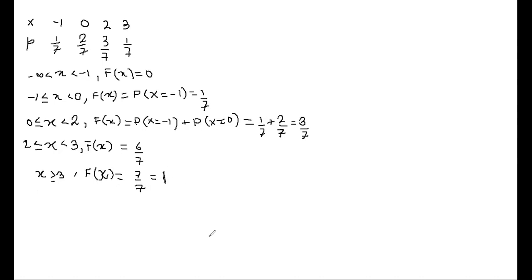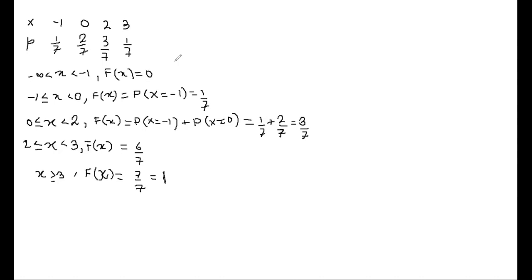Is this clear to all? Is there any doubt in any part of this particular problem? Is it clear to all, each and every step of how we are moving?